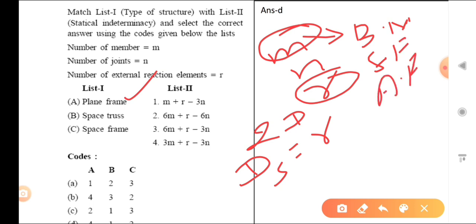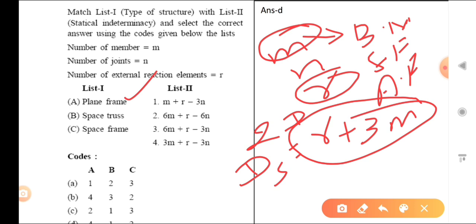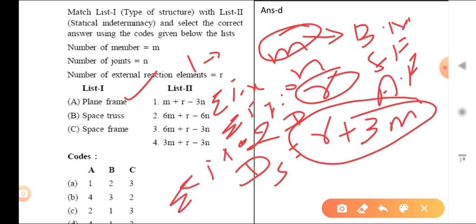So one member has 3 unknowns, so M members give 3M, and that is your unknown. And what is the available equation? At each joint 3 equations are there: sigma Fx is equal to 0, sigma Fy is equal to 0, and sigma M is equal to 0. So at one joint 3, so N joints give 3N. So Ds is 3M plus R minus 3N. For A it is 4.